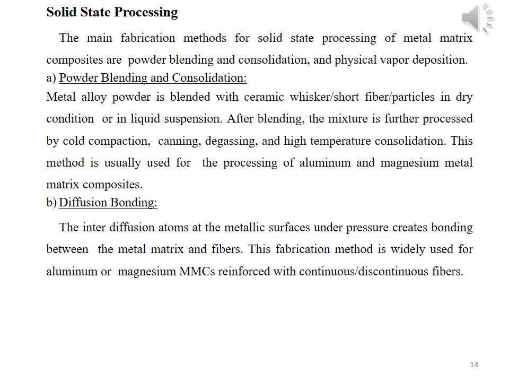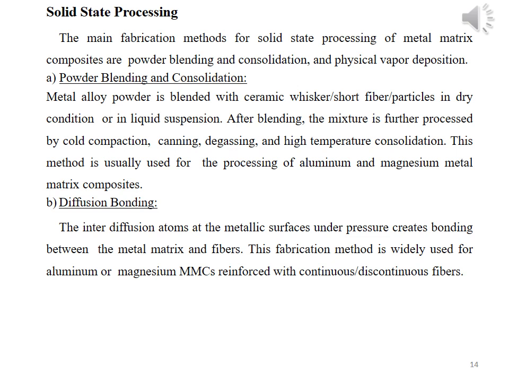This method is usually used for the processing of aluminium metal matrix composite material as well as magnesium metal matrix composite material. In this method, the metal acts as a matrix phase and the ceramic material acts as a reinforcing phase.